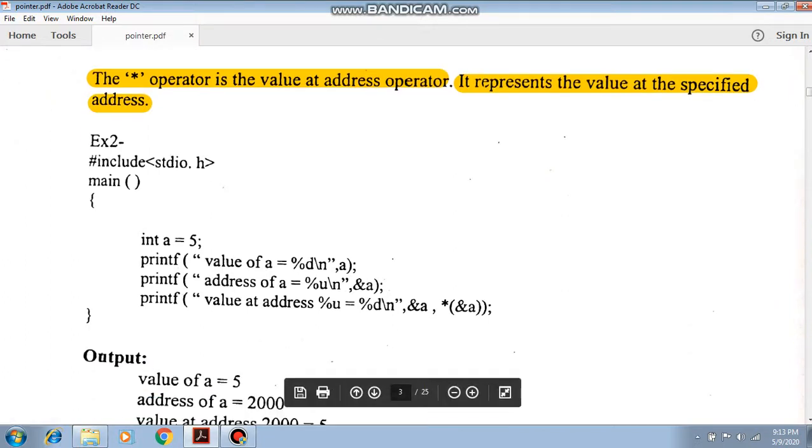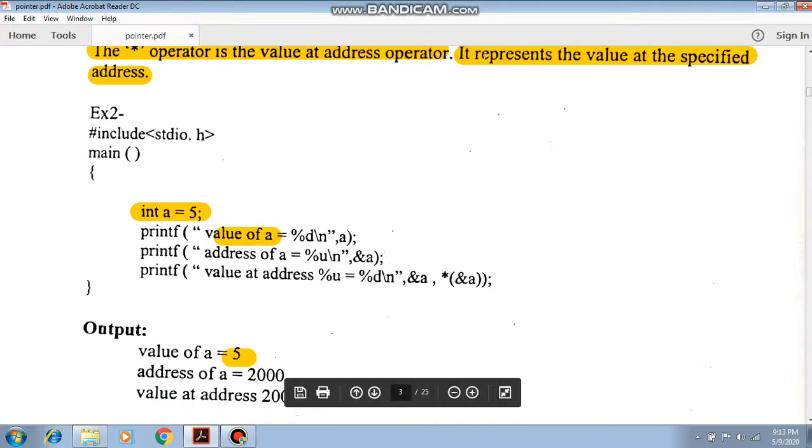See here the example. int A, the value is 5. So obviously when the value is calculated, the output is 5. Now the address of A, similarly &A, means 2000.